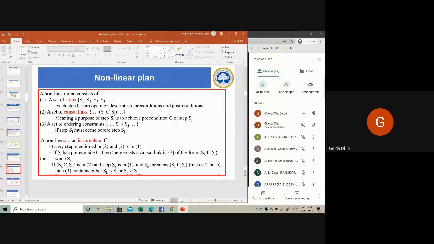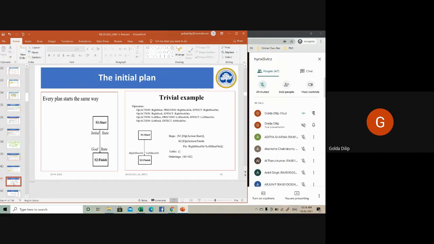This is whatever we have told: a set of steps, a set of causal links, and a non-linear plan is complete. I'll give you an example for this. Let's have this example.